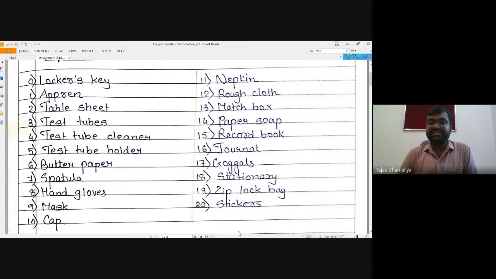Ziploc bag: this is required when you will be learning the synthesis of certain drugs.